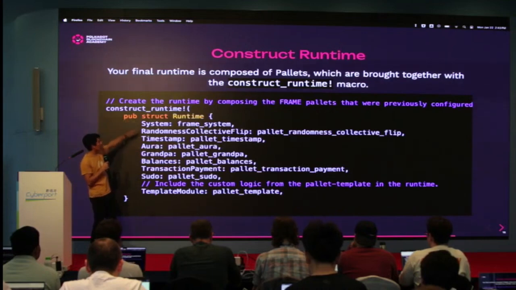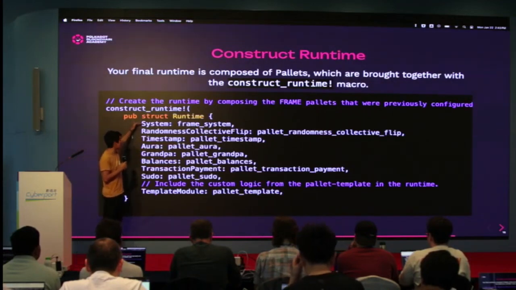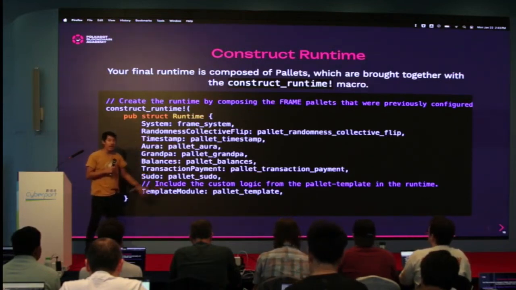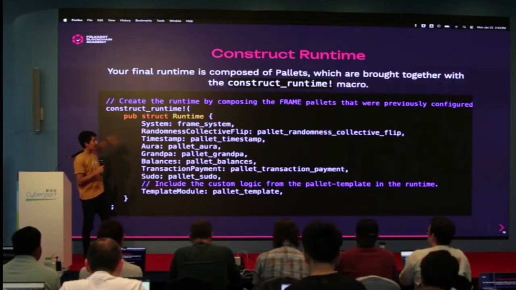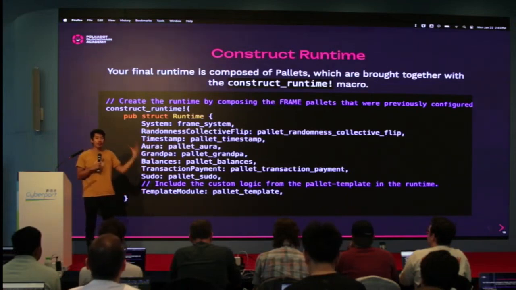This is actually what the palettes look like for a template runtime. It has all the basics. It has your system, which we assume always exists. It has timestamp, stuff for consensus, balances, transaction payments, transaction fees, and even a template module here. You put all of this stuff together, and bam, it constructs a runtime for you. It generates tons of code for you that makes everything work.